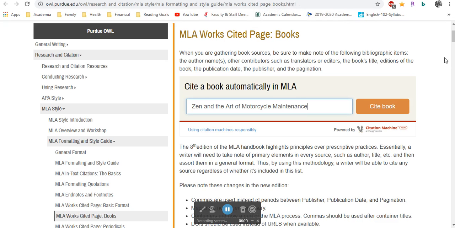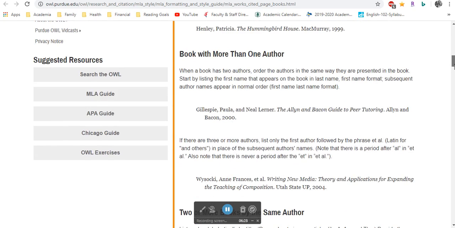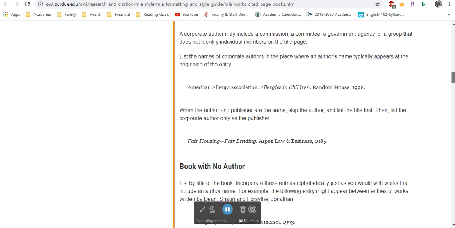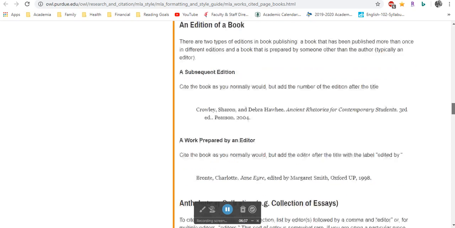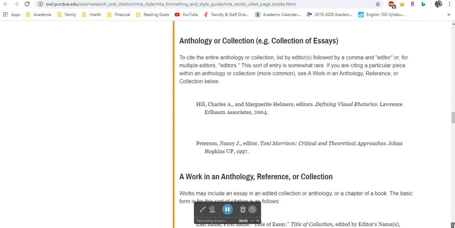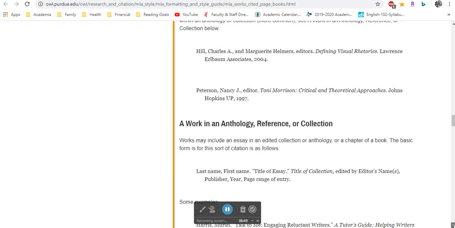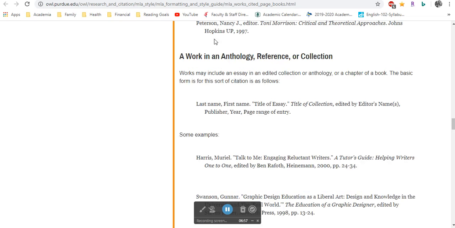So the first thing I want to do is just show you. I think the way to make sure that you've done it correctly is to scroll down all of this and use some of the patterns that we have here. And the first thing I'm going to look for is a book, see how this has an edition. This is one prepared by an editor, like I talked about with the William Blake. You could argue that this book is basically an anthology or a collection, but really what it falls under is this category right here. It's named different things in different handbooks, but I'll just tell you what it's named in OWL: a work in an anthology, reference, or collection.